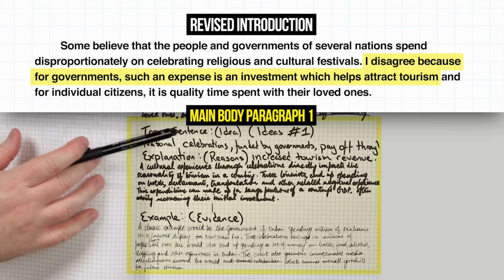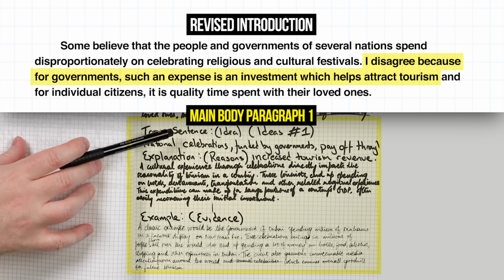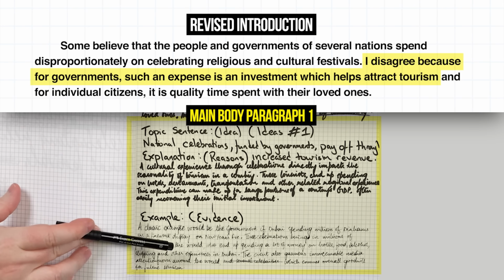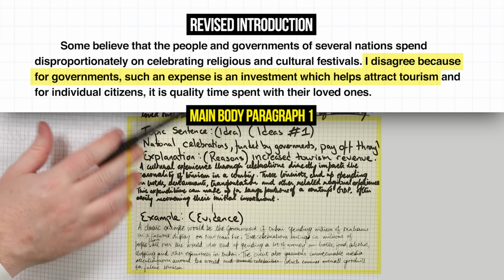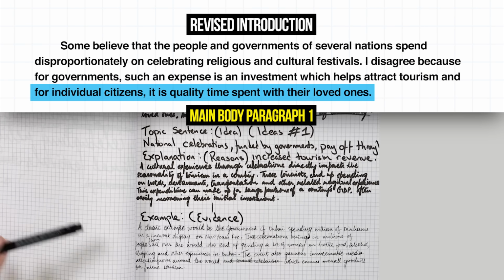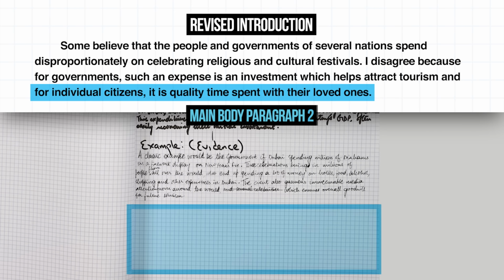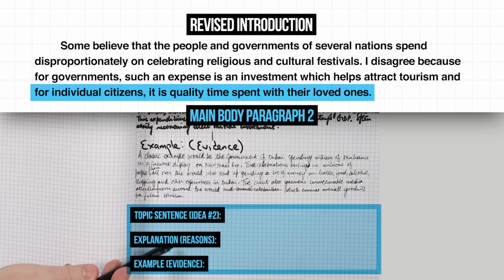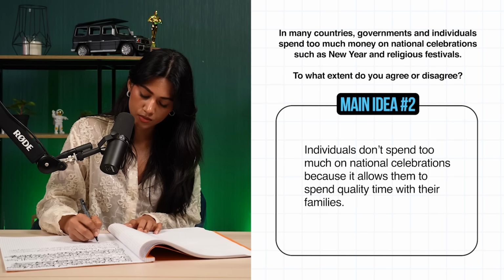So we have done this, which is topic, sentence, explanation, example for idea number 1. The second idea is what? Citizens. For people. So what we need to do is use the exact same structure. So topic, sentence, explanation, example. Write that, and we're nearly done.